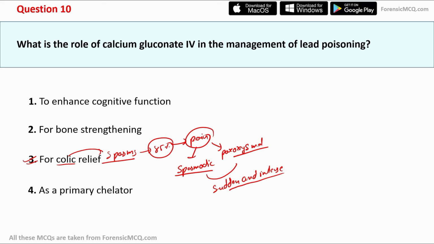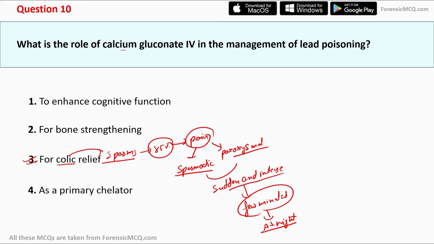One more characteristic of this pain is that it usually lasts for a few minutes only and mostly occurs at night.